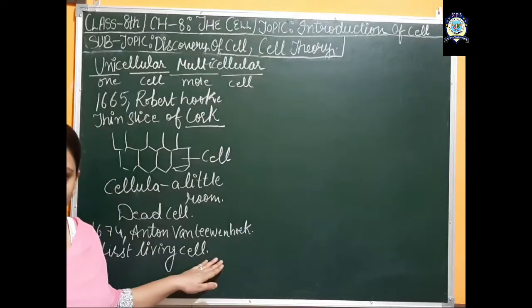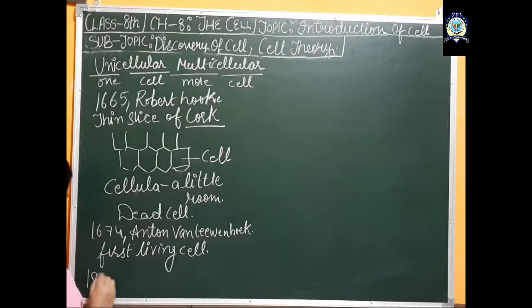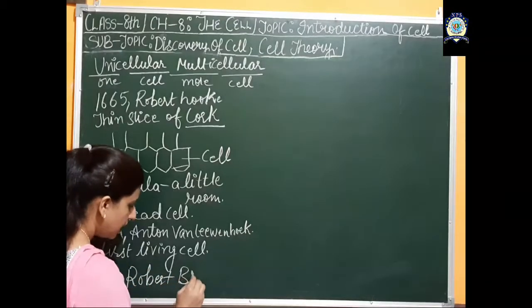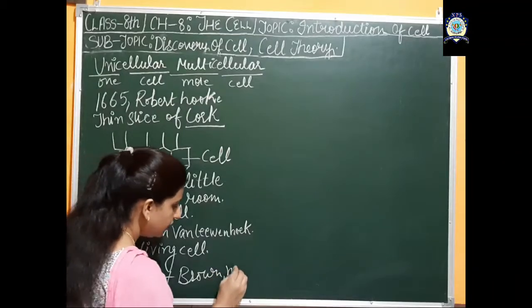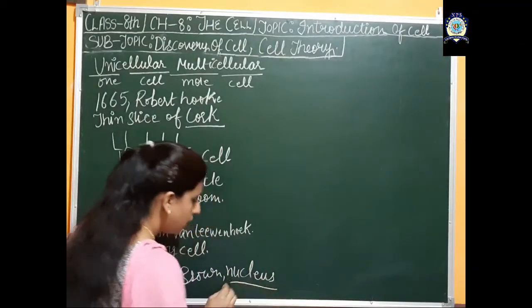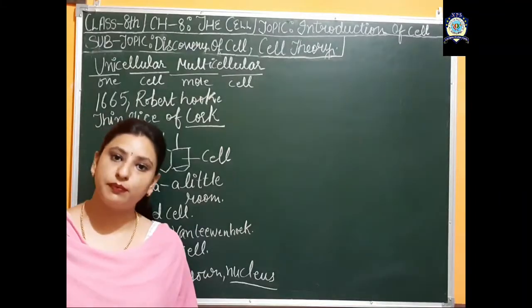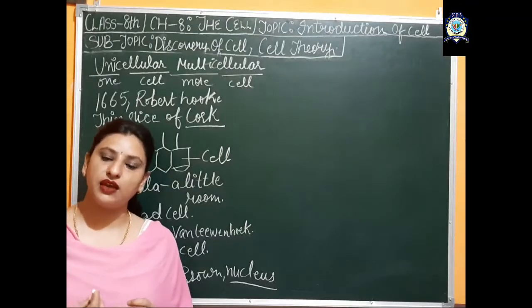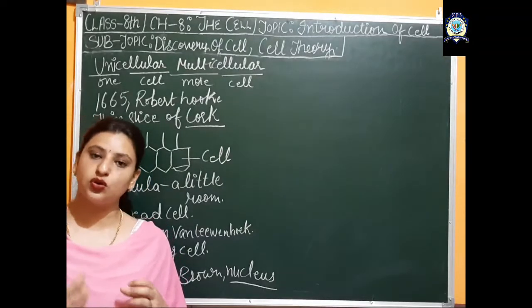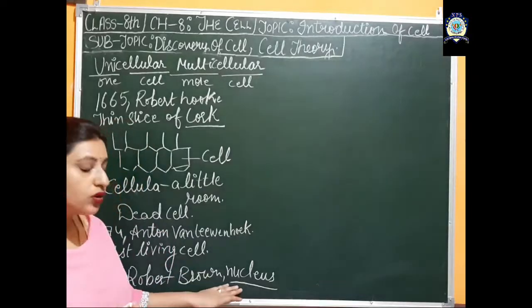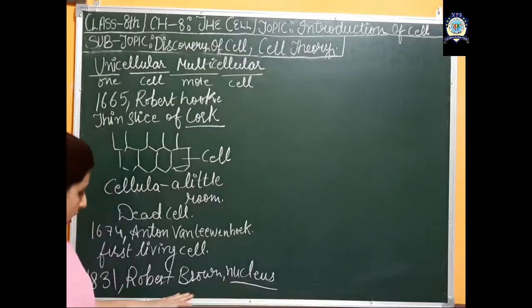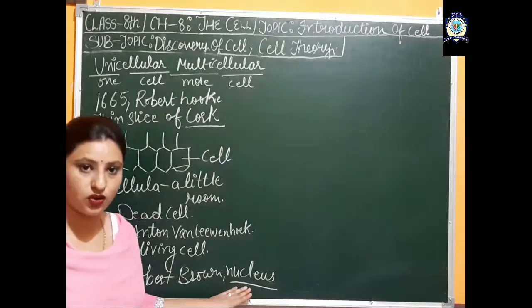After Anton van Leeuwenhoek, there was another scientist in 1831 whose name was Robert Brown, and he discovered the nucleus. Now what is the nucleus? The nucleus is considered to be the brain of the cell. As we know, in our body the brain is the main part that coordinates the whole body. Similarly, the nucleus is the part which controls the function of the whole cell. That's why it is a very important part, and Robert Brown was the first scientist who discovered the nucleus.